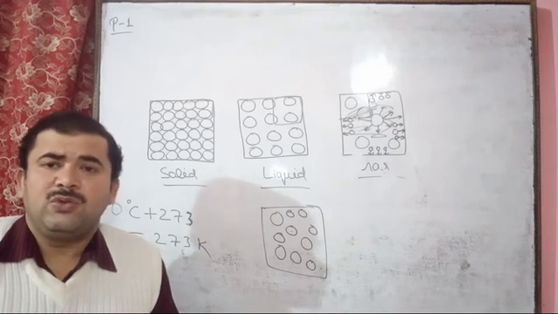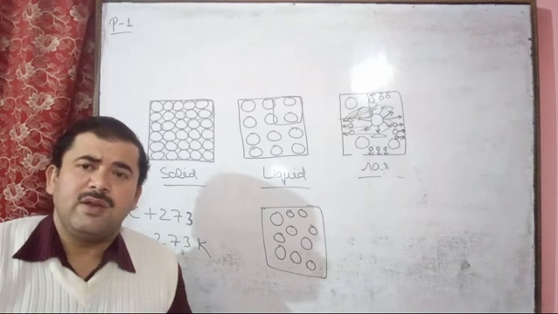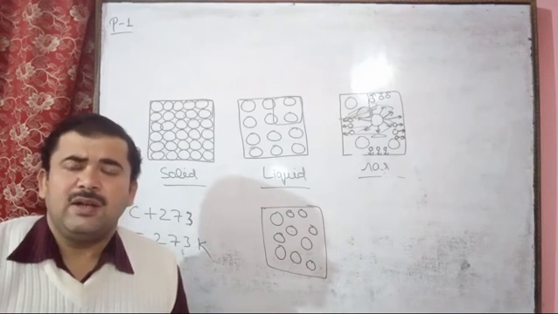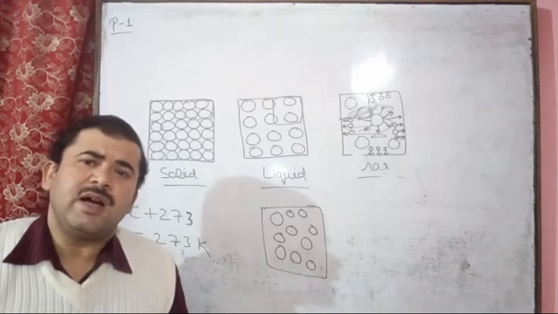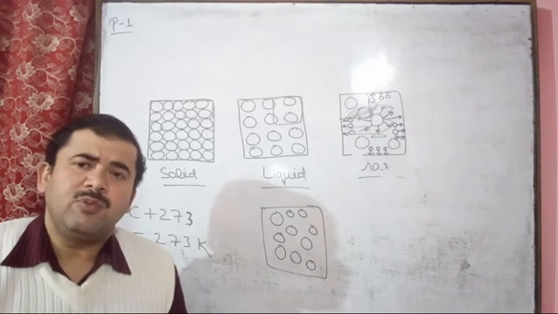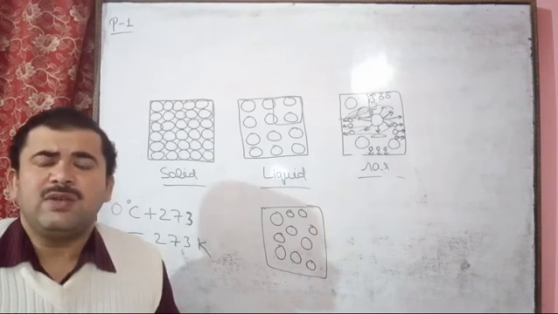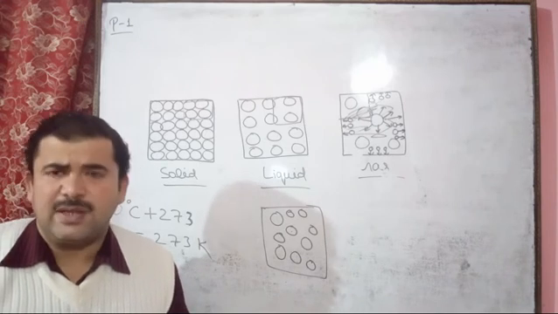So due to atmospheric pressure, that means 76 centimeter of Hg. Here, if we take mercury and atmospheric pressure, the mercury rises upward in the tube up to 76 centimeter due to the atmospheric pressure. So this is the reason we can say 1 atmosphere equals 76 centimeter of Hg.